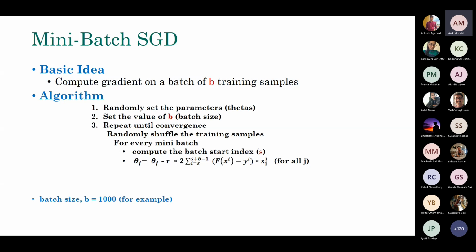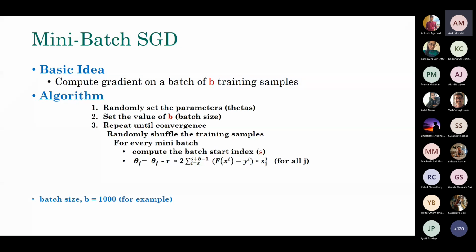Batch size depends on the data that you have, the nature of the distribution of the data, and so forth. I don't want to give any concrete suggestion on this one. These are all empirical things. For some data, 32 can work. For some data, 1000 may work. It depends on what you have. You have to do a little bit of experimentation to figure out a good batch size for your data and problem.